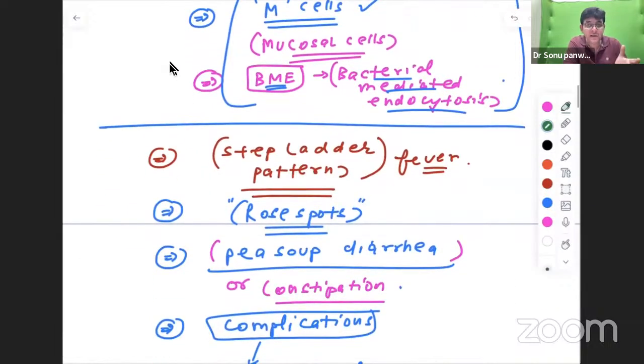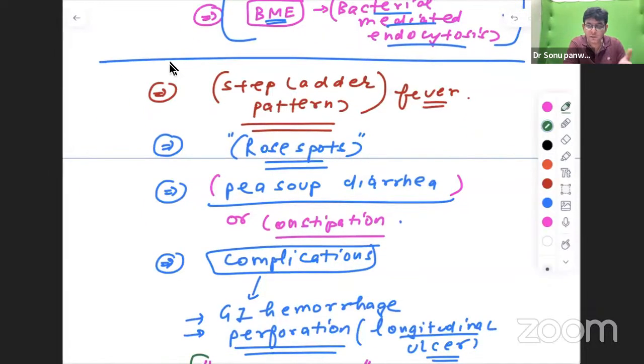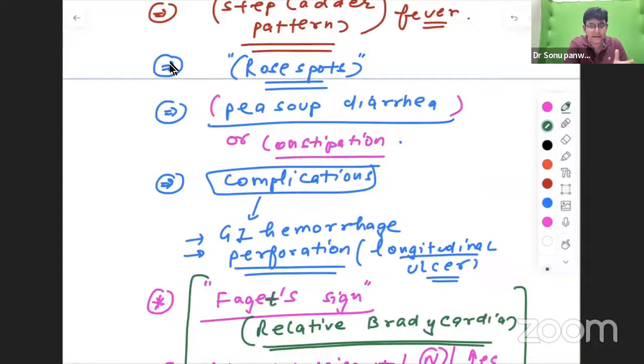Okay, what are the clinical features? Step ladder pattern, where with every step the fever goes higher, but it comes down and never touches the baseline. This is what is step ladder pattern. Rose spots are observed over the trunk and other areas. Pea soup diarrhea or constipation can be there in this. Either it can present as diarrhea or in the form of constipation, it can be either way. So don't get confused in this.